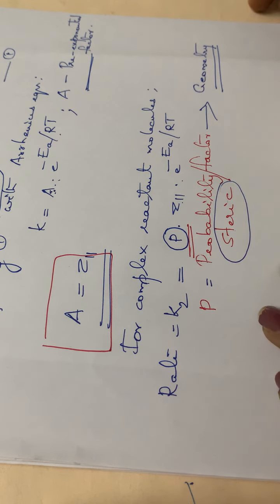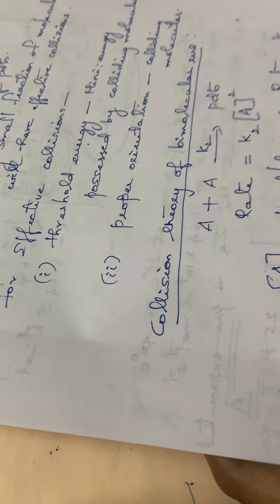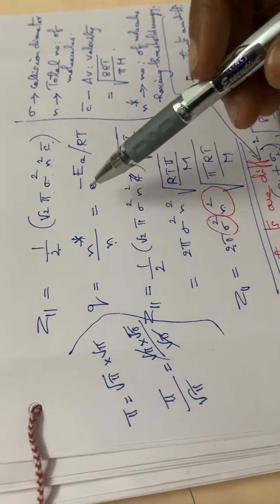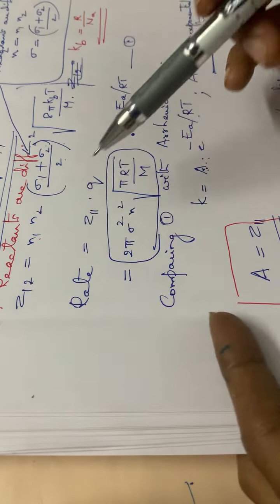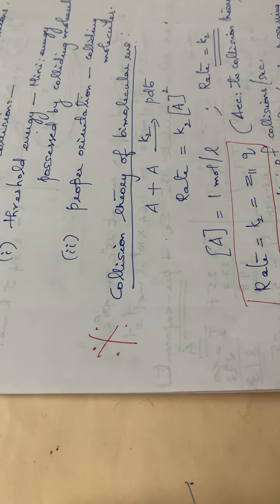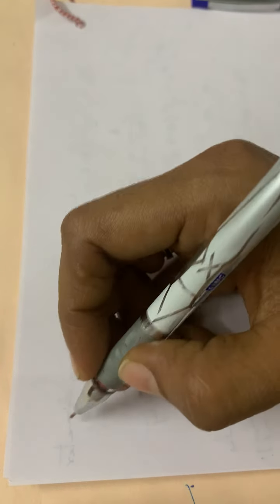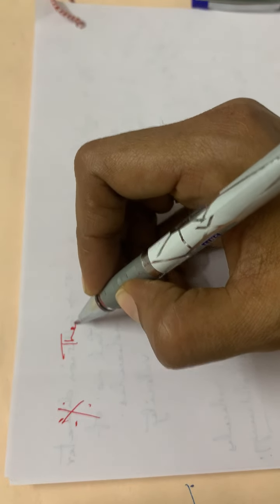Then the next is the theory of unimolecular reactions. Hope you are clear up to this. First of all, you have to write the rate equation. Then you have to learn this formula by heart: rate is equal to K2 is equal to Z11 into Q. Then you have to substitute the formulas for Z11 and Q. Then just mention this Z12. The collision theory of bimolecular reactions and the collision theory of unimolecular reactions are both very, very important. That is why I am taking it as a single video. So next is the theory of unimolecular reactions.